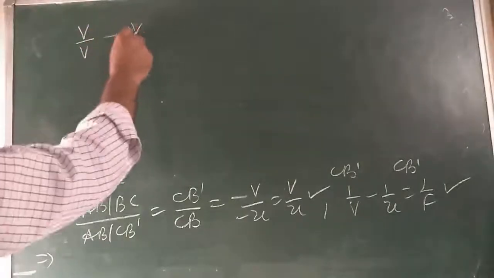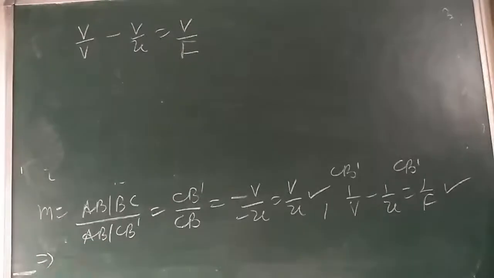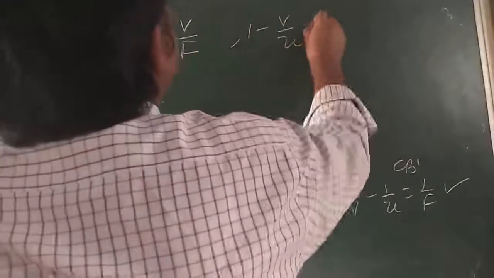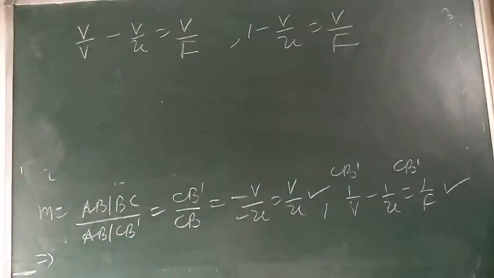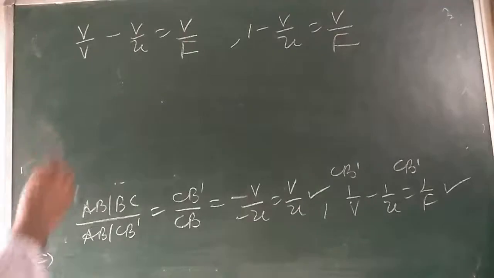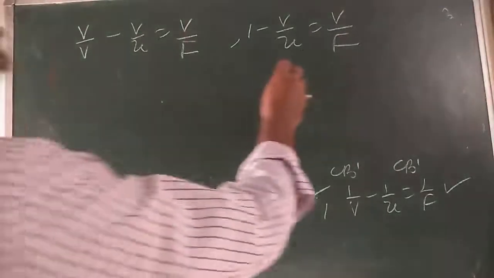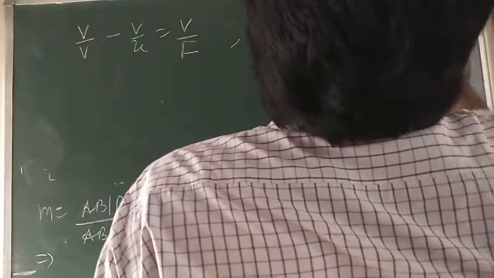V by V minus V by U is equal to V by F. So 1 minus V by U is equal to V by F. Using M equal to V by U, this is 1 minus M is equal to V by F.